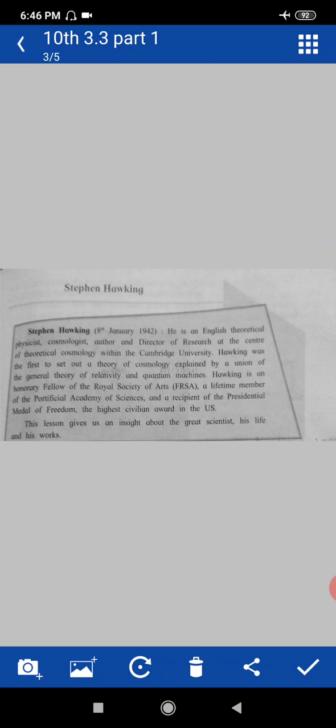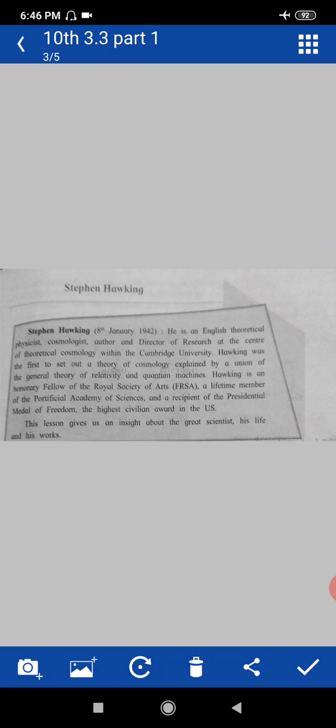Stephen Hawking was the English theoretical physicist, then cosmologist, author and Director of Research. Where? Within the Cambridge University. And where is the Cambridge University? In London. Hawking was the first to set out a theory of cosmology explained by a union of the general theory of relativity and quantum mechanics.